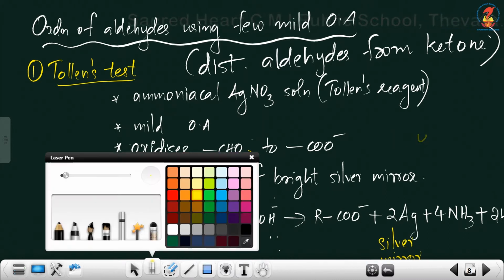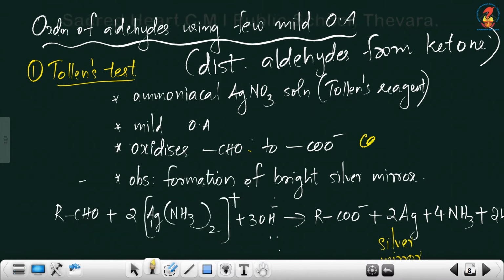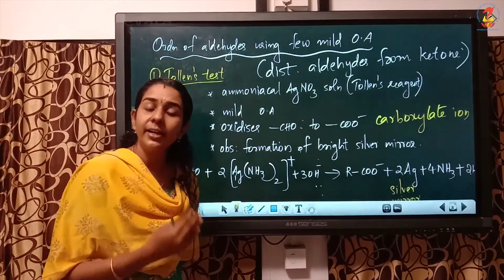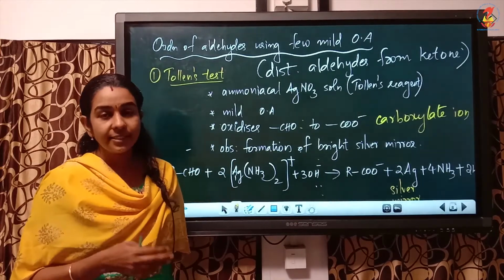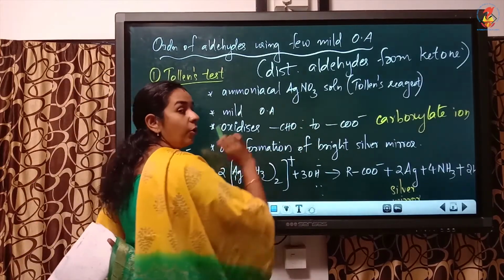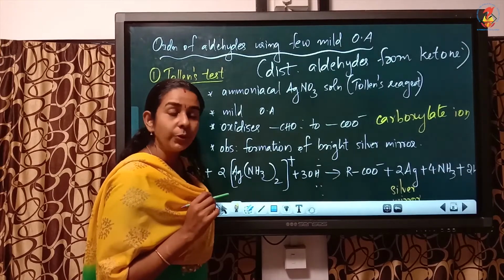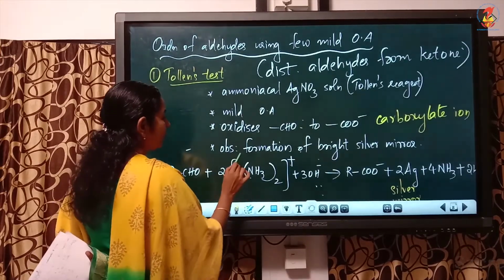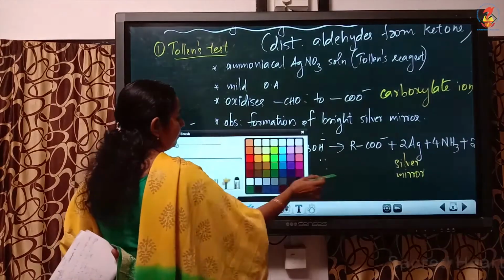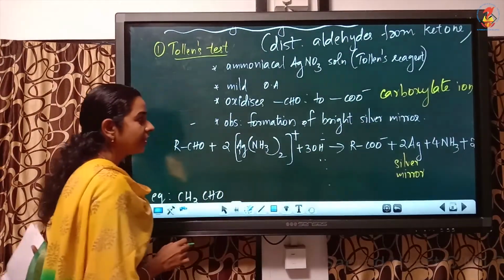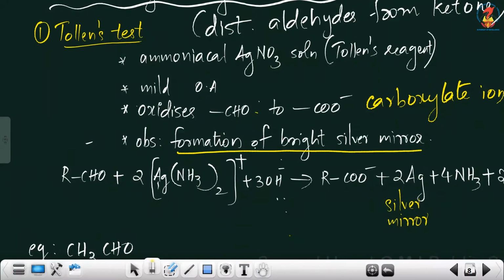Carboxylate ion. So, Tollens reagent being a mild oxidizing agent, it oxidizes aldehydes to what? Carboxylate anion or carboxylate ion. Now, what is the observation we have? The observation is, we can see the formation of a bright silver mirror.